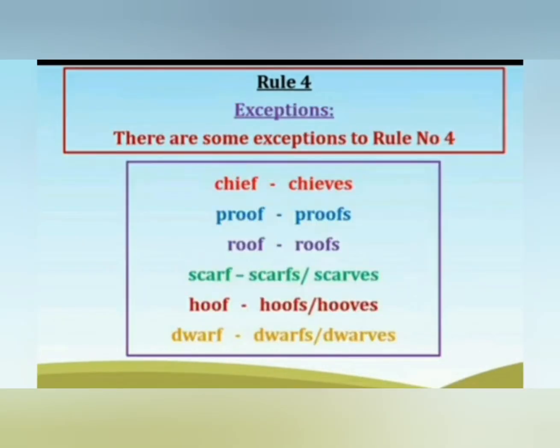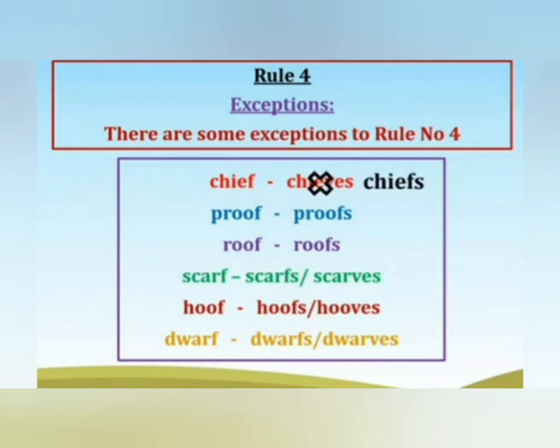Next rule, rule number 4, is exceptions. There are some exceptions to rule number 4. According to rule number 4, we have to remove f or fe and add ves in place of f or fe. But there are some exceptions. Let's see the exceptional nouns. First word is chief. Chief ends with f, but if we remove f and add ves, it's wrong. So we have to add only s here.